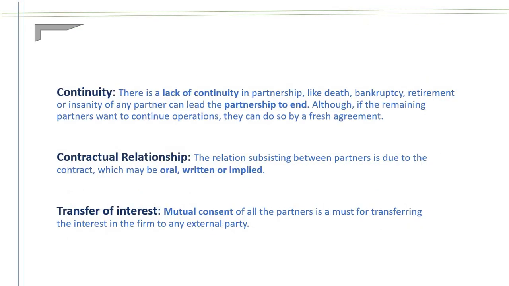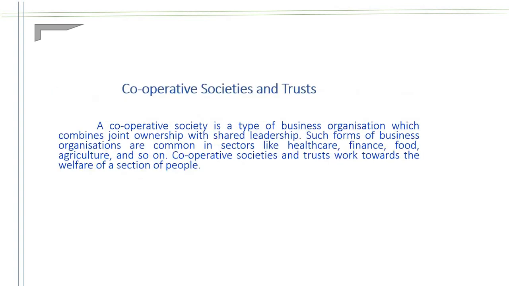Continuity. There is a lack of continuity in case of death, bankruptcy or retirement of any partner, though they can continue the operation with a fresh agreement. Next, contractual relationship. The relationship subsisting between partners is contractual. It may be oral, written or implied. Transfer of interest. The consent of all partners is a must for transferring the interest of the firm to any outsider. Cooperative society.